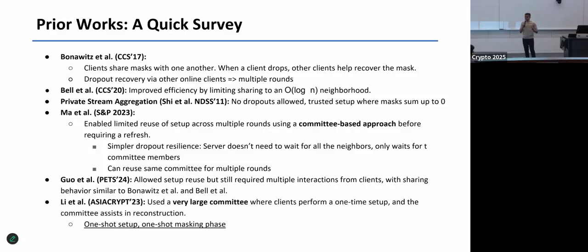Okay. Now this leaves us with the punchline, which is this work, Asia Cup 2024, where they assume that every client who wants to participate will come in and secret share its masks with this entire committee. So what really happens consequently is that you need a very, very large committee because it's done by every client, but you really get both of the properties that you want, which is one shot in the setup phase and one shot in the masking phase. So the client behavior or participation is strictly restricted to one round. And that brings us to.